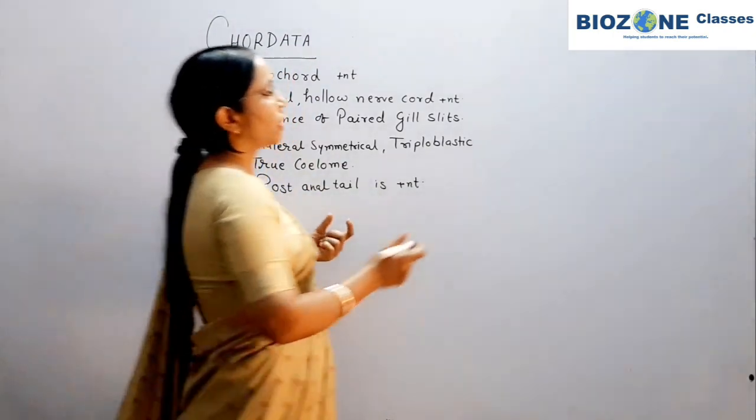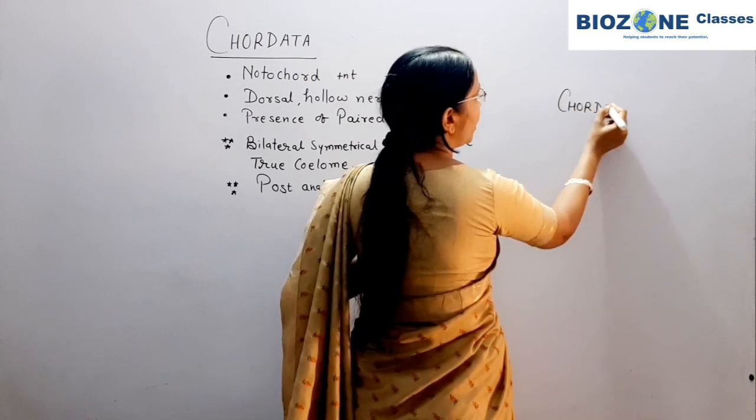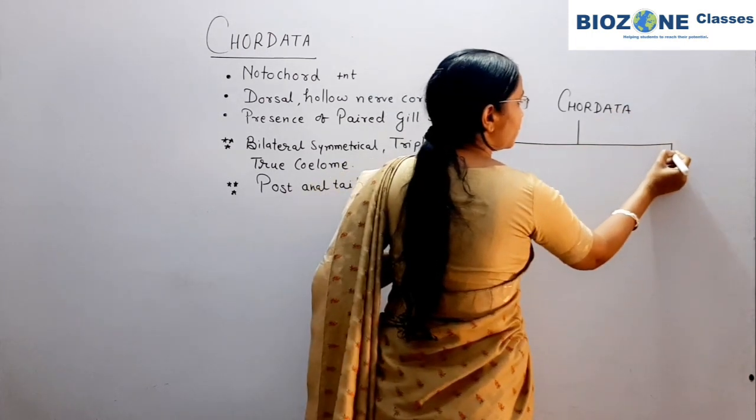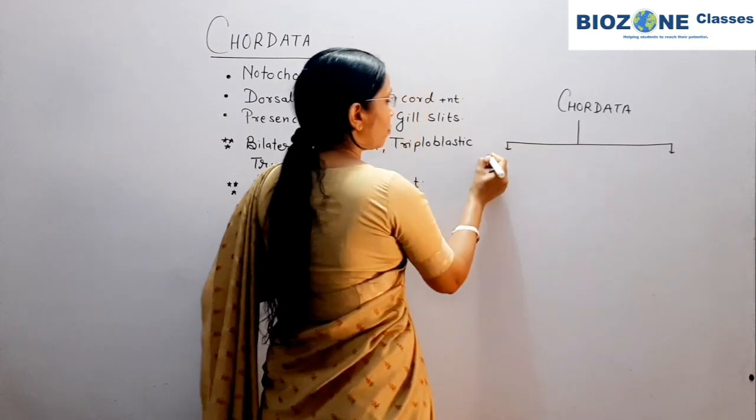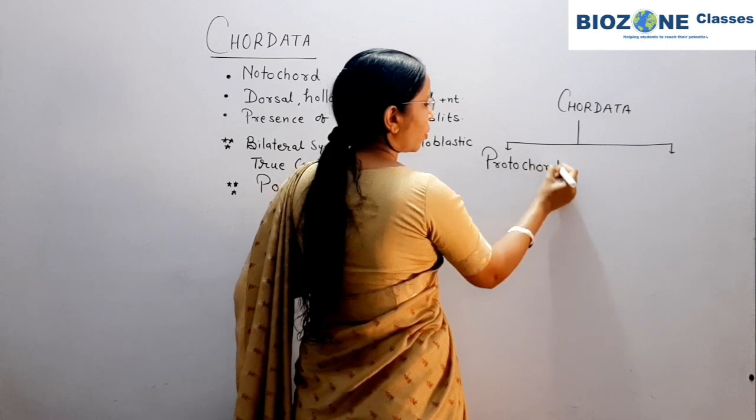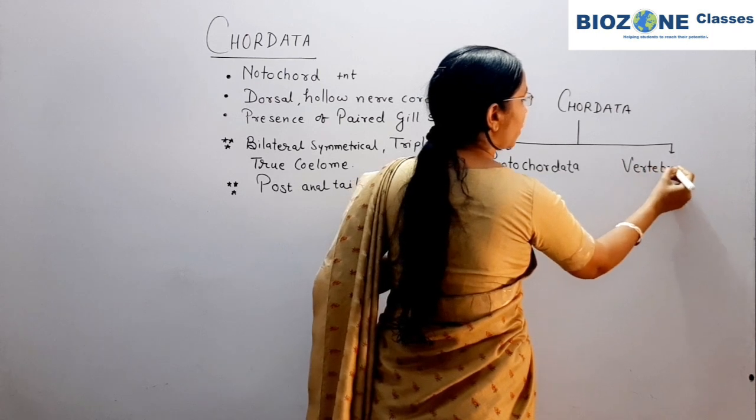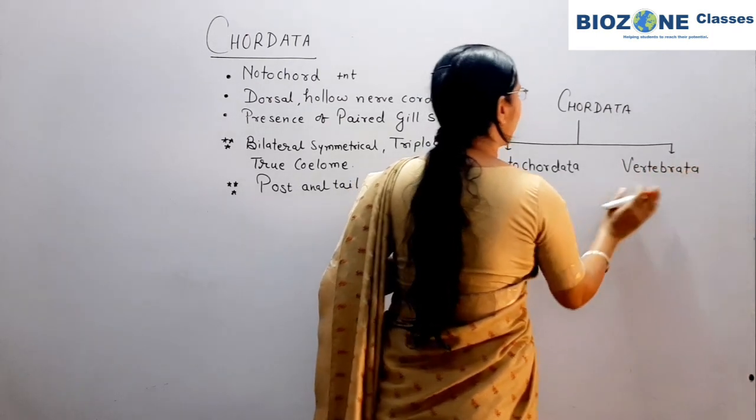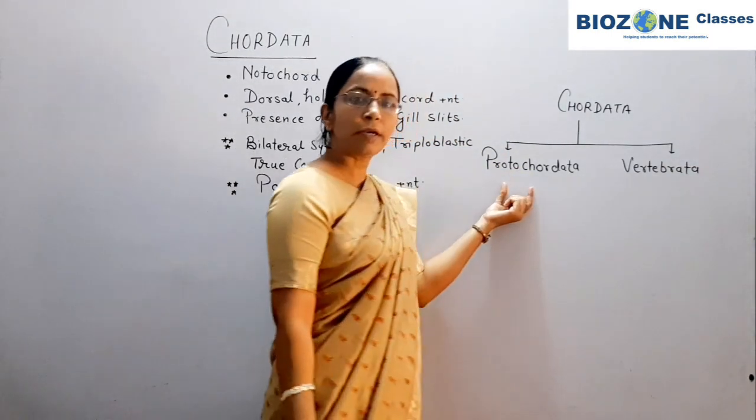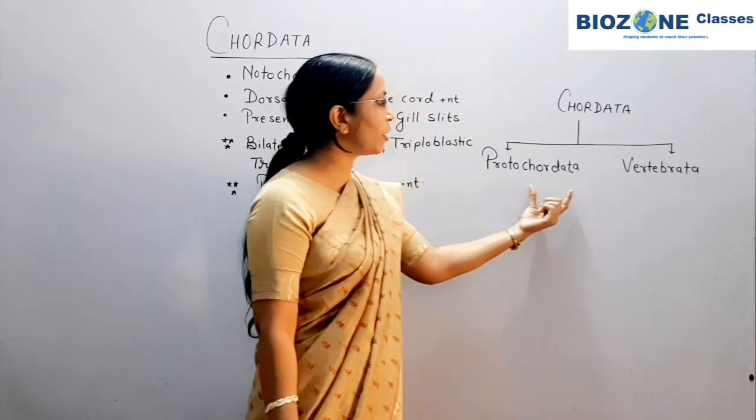Now when we come towards the classification of chordata, you remember the chordata is broadly divided into protochordata and second is vertebrata. This thing you remember, the protochordata and vertebrata. This division is mainly on the basis of tail. Clear? On the basis of tail in their lifespan. So this part you remember.